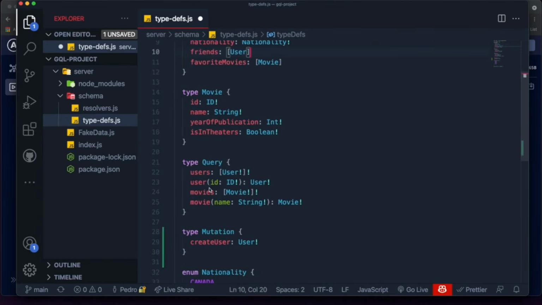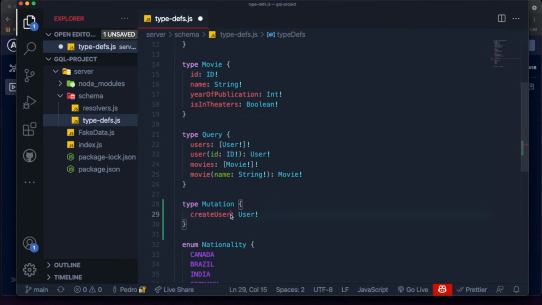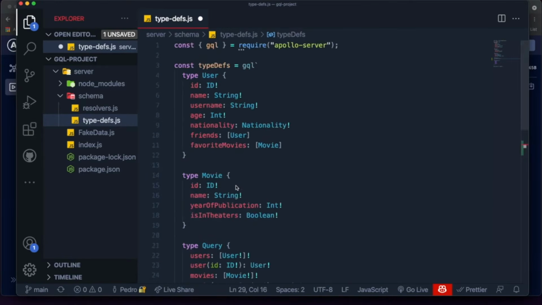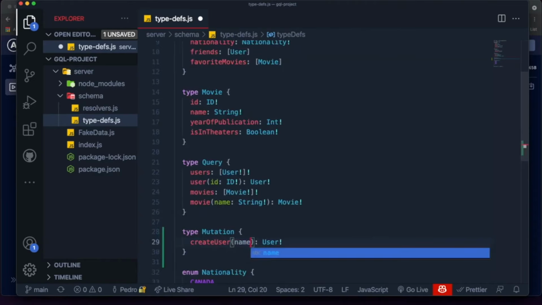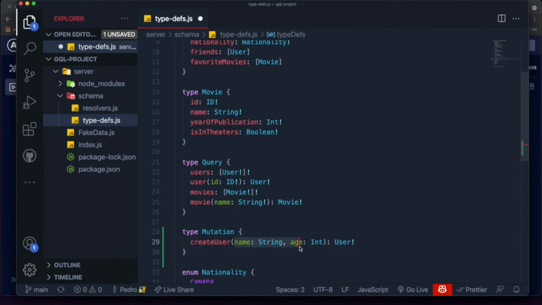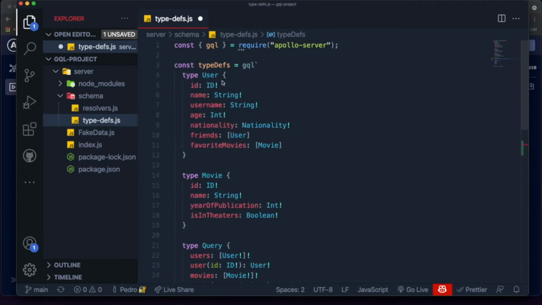Well, it's pretty similar to how you pass IDs and arguments for queries. However, the difference here is that it is a lot of data. So it would be kind of boring to just come over here and add stuff like a name, which is a string, and age, which is an int. This would make this huge, right? And you can do this if you want, especially if it isn't a lot of arguments. But for creating a user, you pretty much need to put a name, a username, an age, and a nationality.